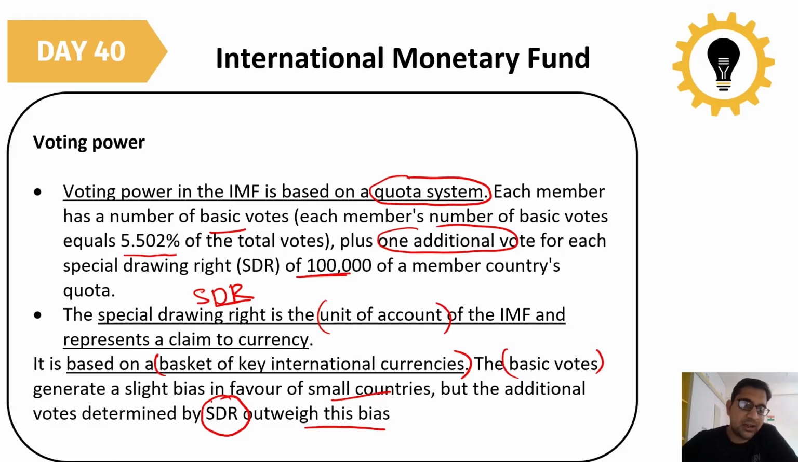That means the more SDRs a country has, the more voting power it has. Right now the USA has more SDRs, so the US has more voting power than any other country in the world. Because the USA's contribution to the IMF is very high, the USA has a huge quota there. That is why people say that if you want to change anything in the IMF, it cannot be done unless the US wants it.